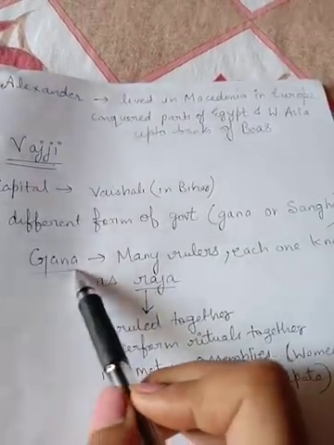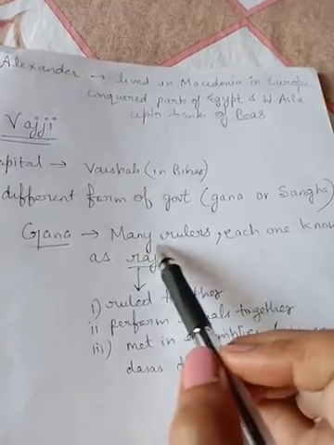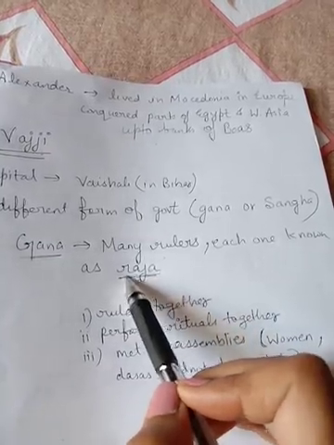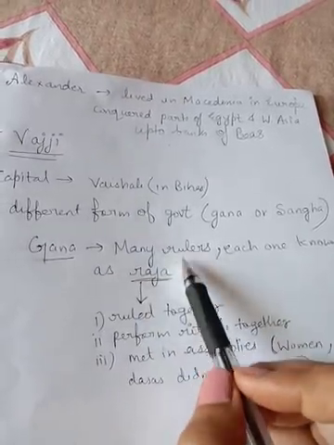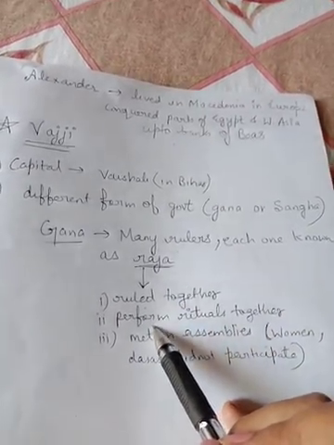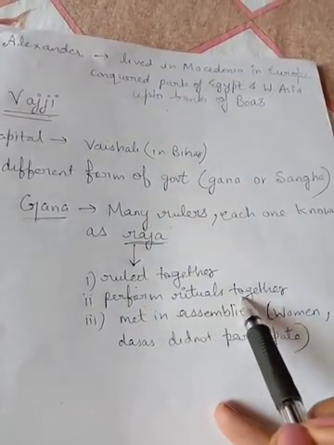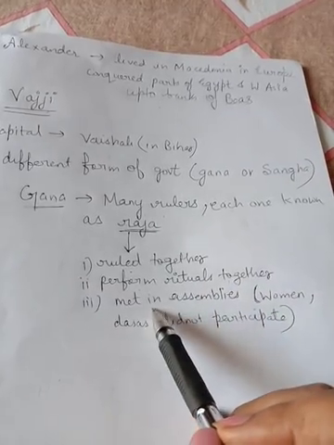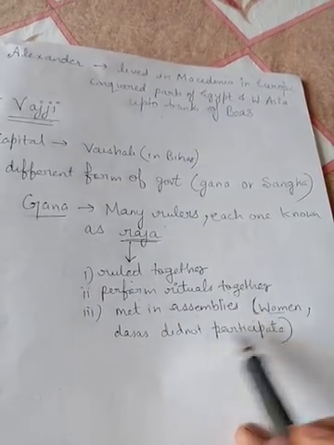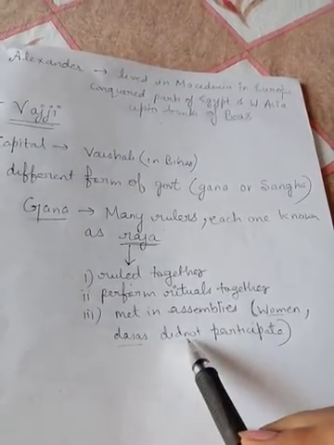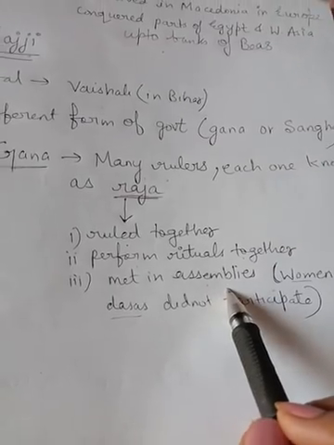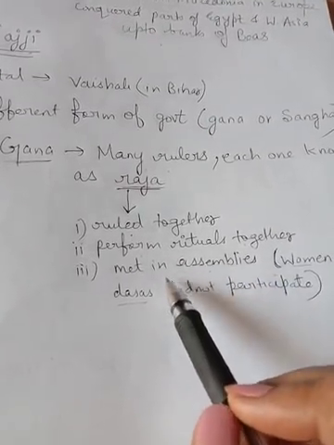Now what is the Gana here? In a Gana there are many rulers, and each ruler was known as a raja. In a Gana, many rulers ruled together. Whatever rituals they wanted to perform, they performed together, and they also met in assemblies. In those assemblies, women, dasas, that is slaves, were not allowed to participate. So this was all about the Vajji.